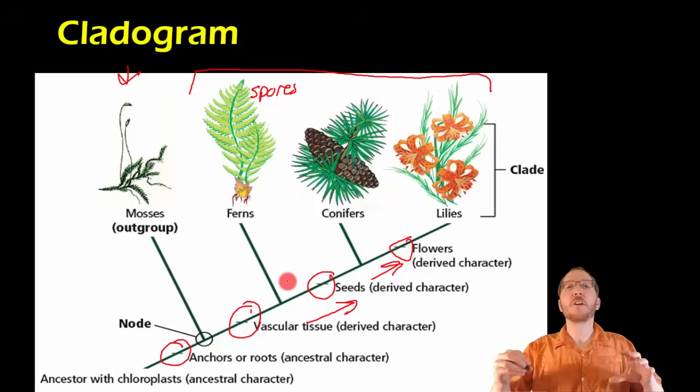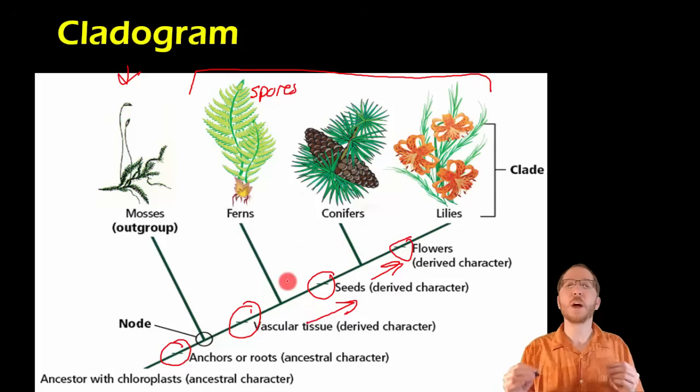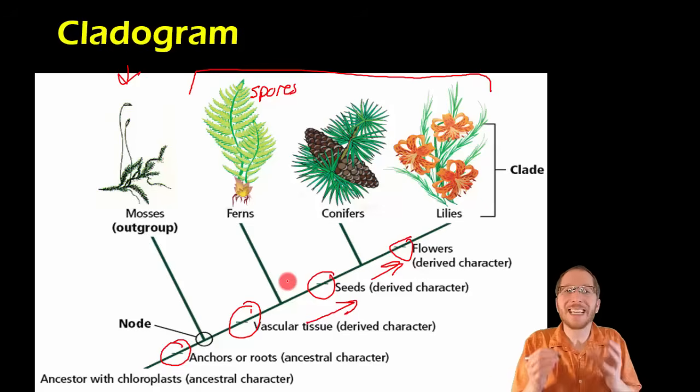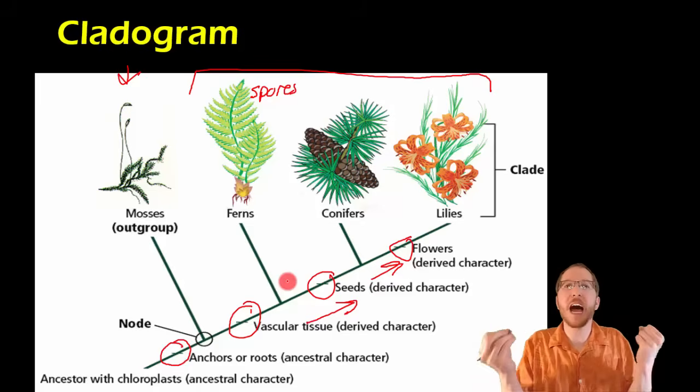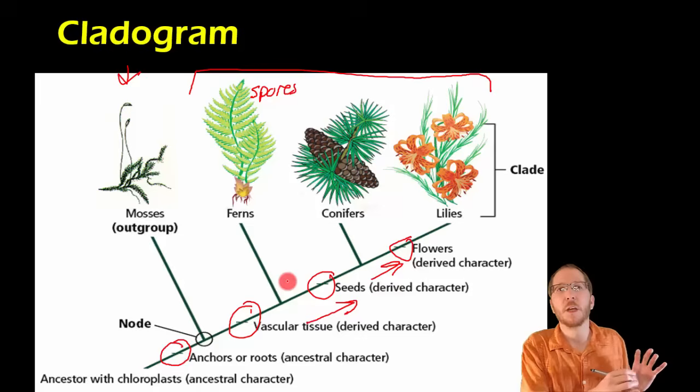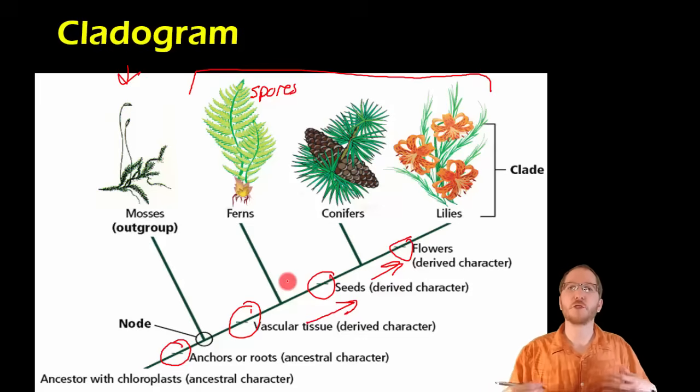And this is very, very useful because we can see what character was like the new thing that made us think of this as separate from the previous groups. I can tell right at a glance why ferns and conifers are separate. I can see what that new evolutionary novelty, this new derived character, was that separated them. So this is wonderful, especially for storytelling, and it's also very clear and concise. Prior to this, you could look at lots of different traits, and so it got to be very muddled of whether it should be a different group or not.